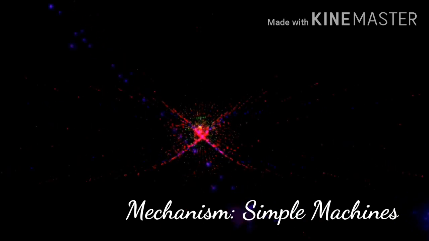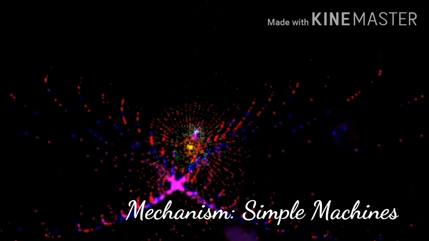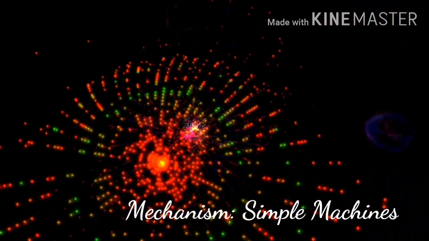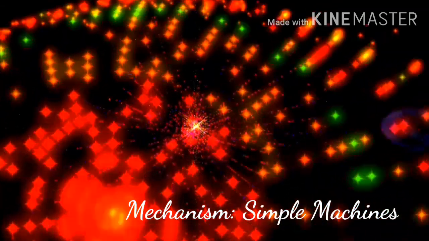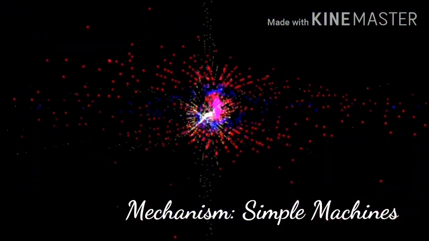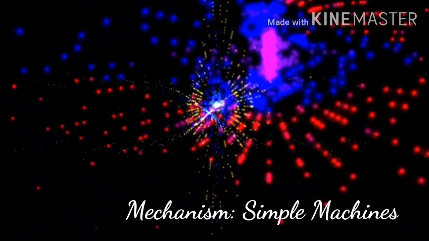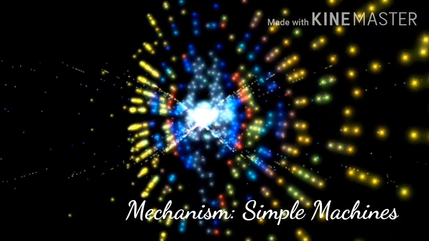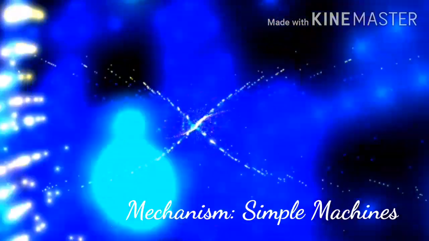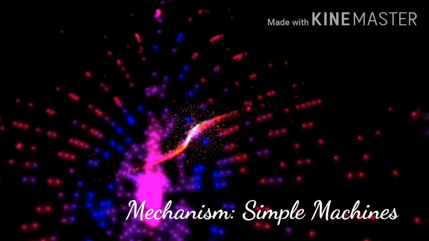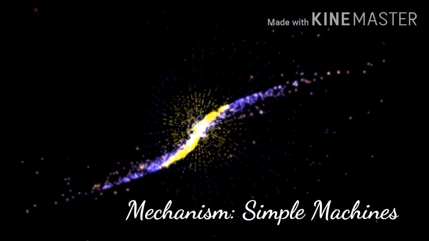The first one is lever. It is a hand operated system. As we know, in mechanical machines, lever is used to switch on or switch off the machine. So basically it is a simple mechanism, but we can also call it a simple machine. The second is wheel and axle. In any vehicle or automobile, there will definitely be wheels and axle. So it is a mechanism, or we can say a simple machine, which is used for motion.